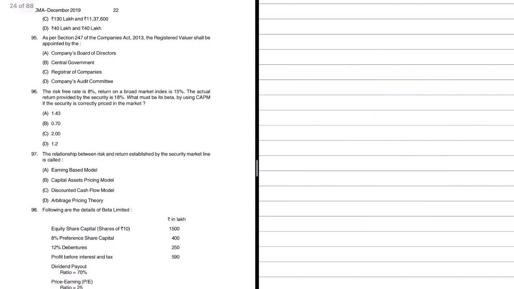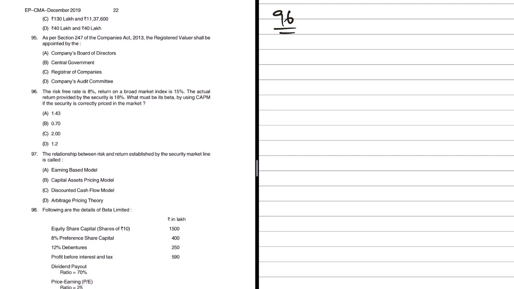Moving on, question number 96. The risk-free rate is 8%, return on broad market index is 15%, the actual return provided by the security is 18%. What must be its beta, by using CAPM, if the security is correctly priced in the market? Okay, we have to find out using the capital asset pricing method. For this we'll have to use the formula.